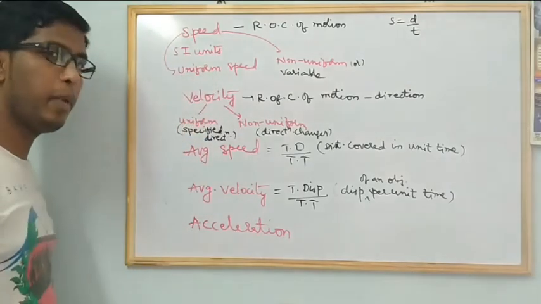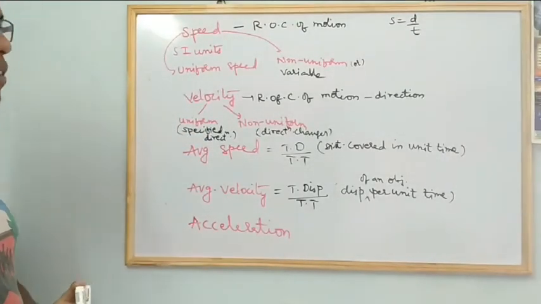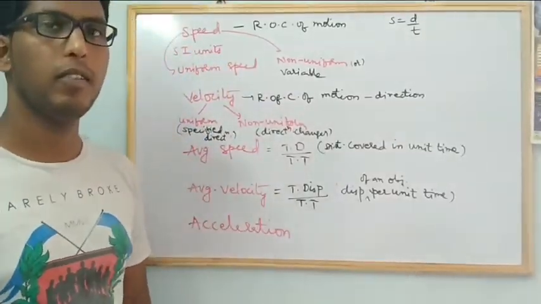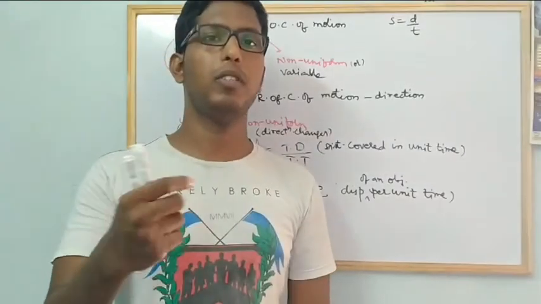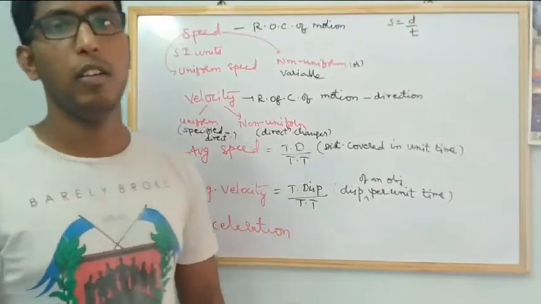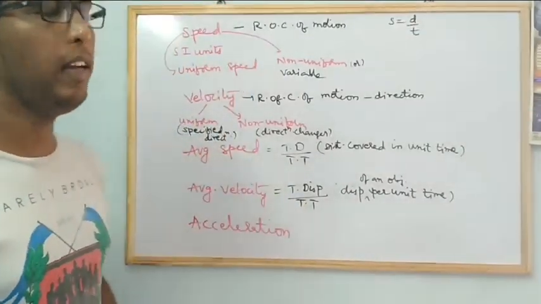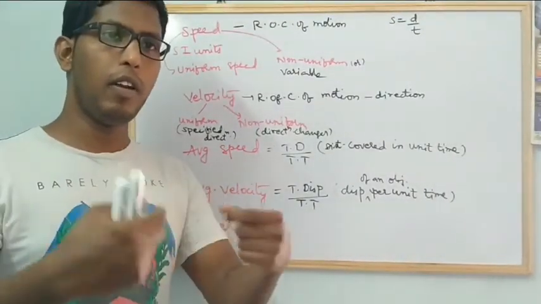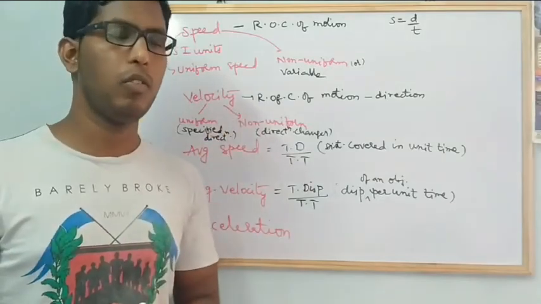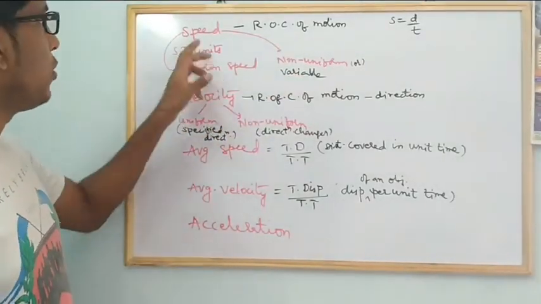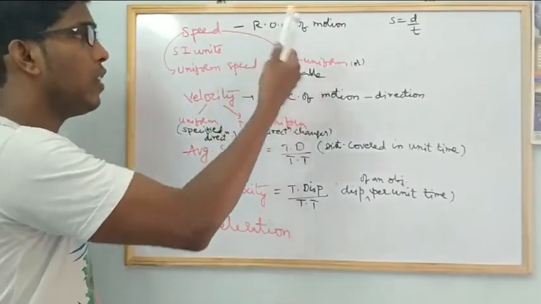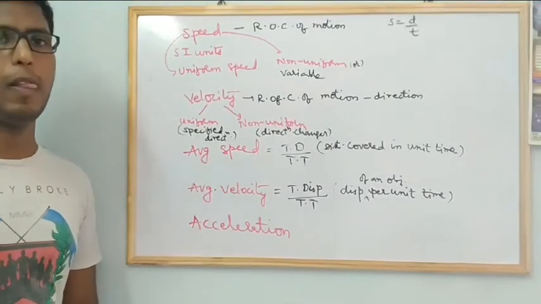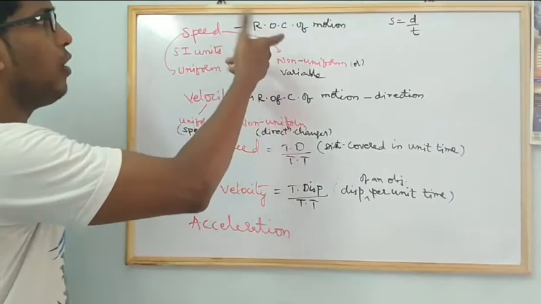Understand? See here, speed. Suppose we are going by a bike, we see the readings of how much speed we are going. Obviously we know there is a speedometer which gives the speed. So what happens if we increase the speed? Again our motion, the speed changes, yes or no? Similarly, speed is nothing but rate of change of motion. Speed is of different types, uniform speed and non-uniform speed. So speed means rate of change of motion.